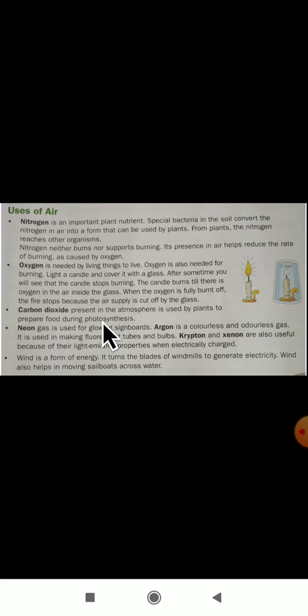Carbon dioxide present in the atmosphere is used by plants to prepare food during photosynthesis. You all know carbon dioxide is one of the components helpful in the photosynthesis process.